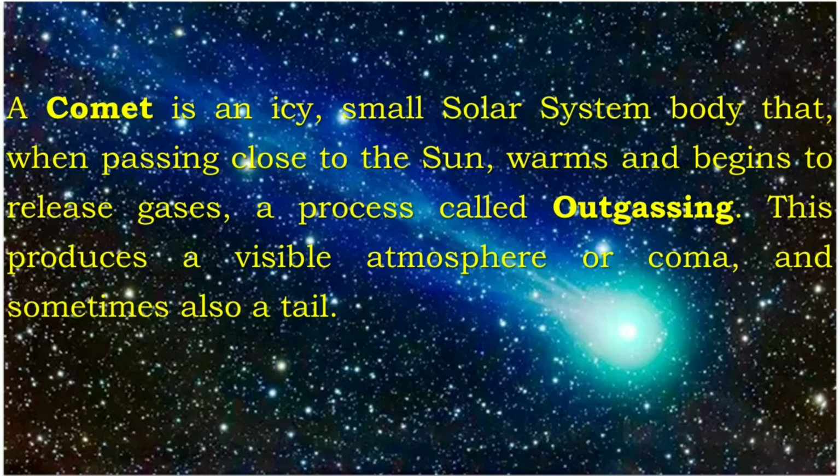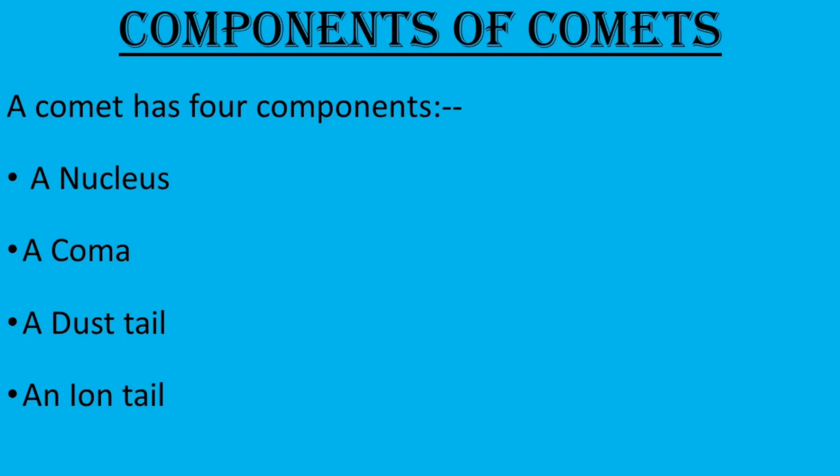They are made of ices, as I have said, such as water, carbon dioxide, ammonia and methane, mixed with some dust also. These materials come from the time when the solar system was formed. Basically there are four components of a comet. The first one is a nucleus, the second one is a coma, the third one is a dust tail, and the fourth one is an ion tail.